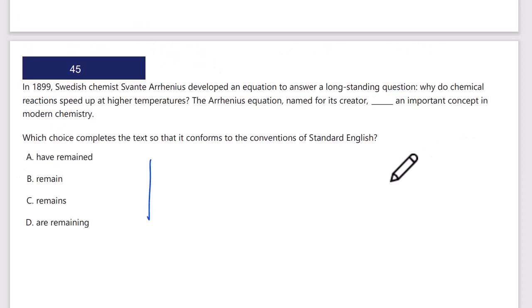Okay, quick vertical scan. We've got verb issues: have remained, remain, remains, are remaining. Okay, we've got our typical perfect tense, progressive tense, and simple present tenses, S or no S. Let's see if the subject noun is singular or plural. The Arrhenius equation, that's the subject noun, it's singular, remains with an S, an important concept in modern chemistry. That's the right answer, C.